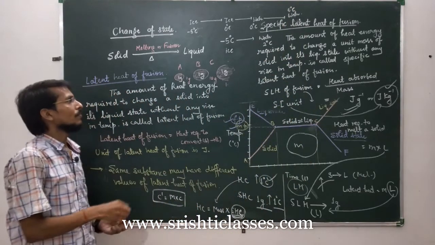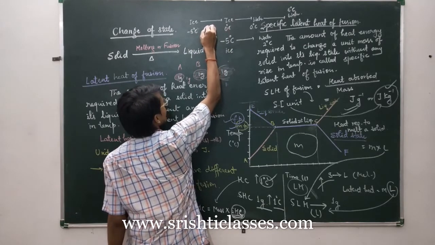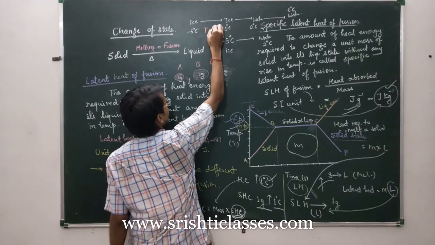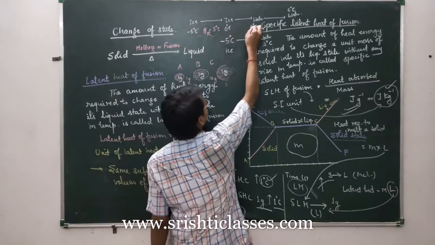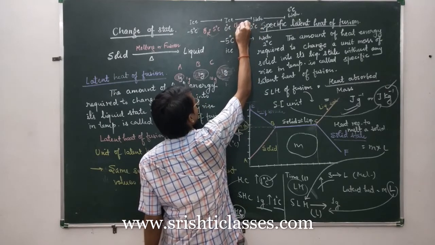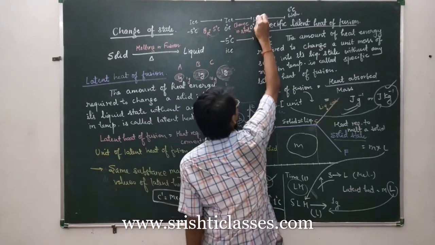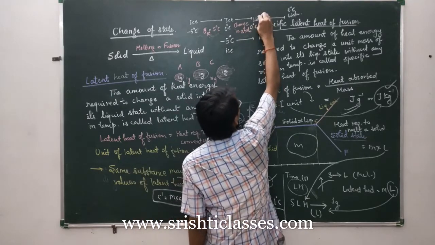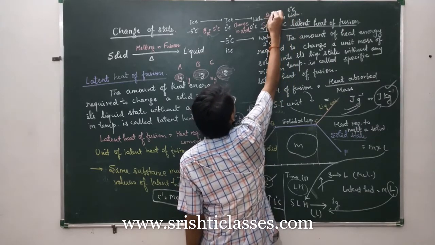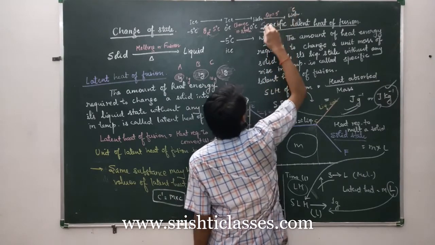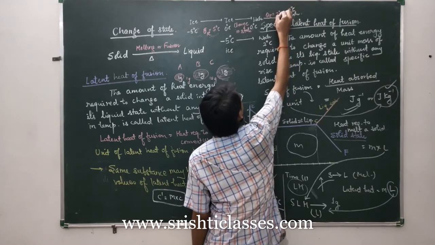Now you can notice, ice at -5 degrees Celsius to ice at 0 degrees Celsius, there is a rise in temperature, and this rise is theta r equal to 5 degrees Celsius. Now here there is no rise in temperature, there is change in state. And again, when water is at 0 degrees Celsius, this water is heated up to 5 degrees Celsius. So again here we have theta r, which is 5 degrees Celsius. So the rise in temperature is 5 degrees Celsius.